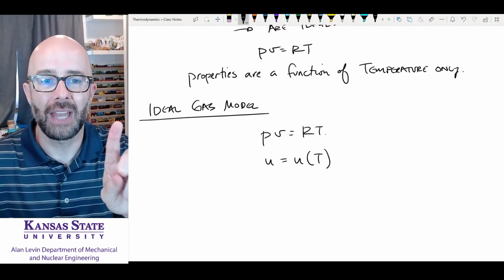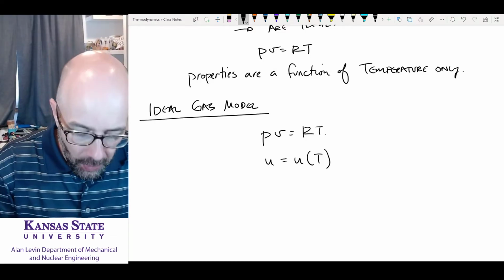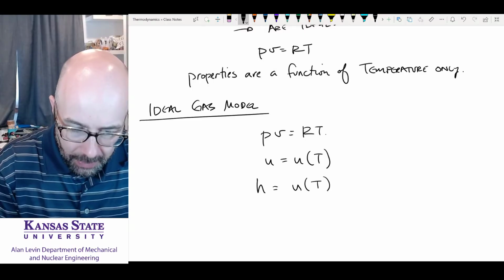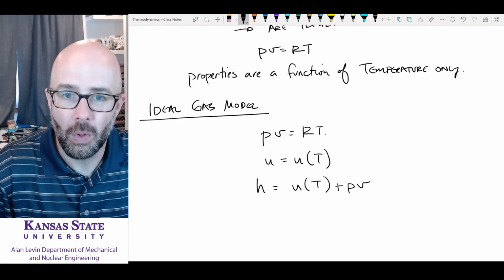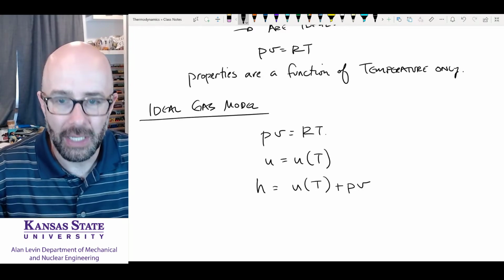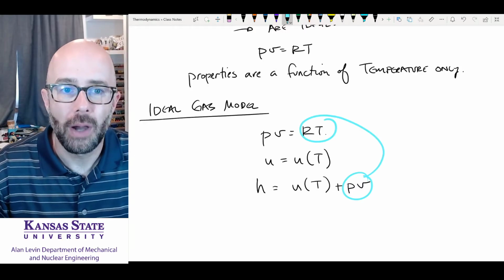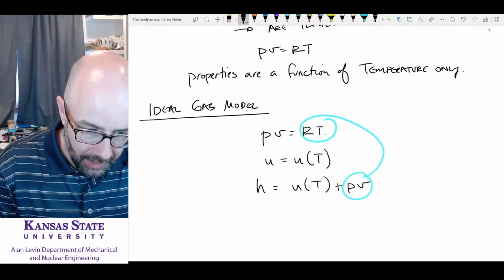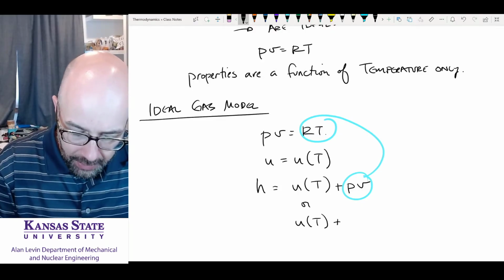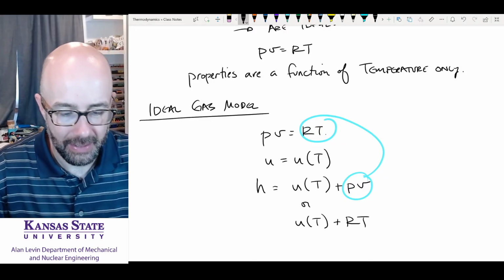That's our one thing, and the ideal gas model is our second thing, the two things we need to set our state. Enthalpy is internal energy, now only a function of temperature, plus Pv. Since Pv = RT, enthalpy equals internal energy plus RT. That's how we define enthalpy in this state.